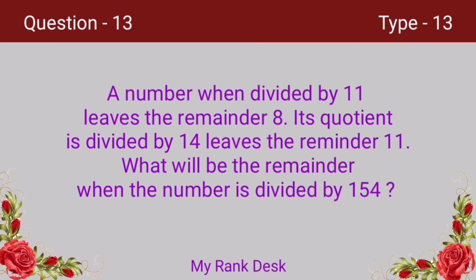Next question. A number when divided by 11 leaves the remainder 8. Its quotient is divided by 14, leaves the remainder 11. What will be the remainder when the number is divided by 154? Let's see how we can find the answer. As the third divisor is the product of first and second divisors, to find the third remainder, we must add first remainder to the product of first divisor by the second remainder.